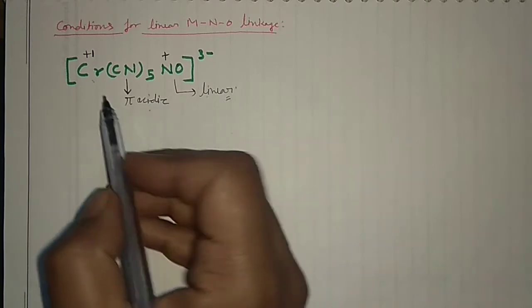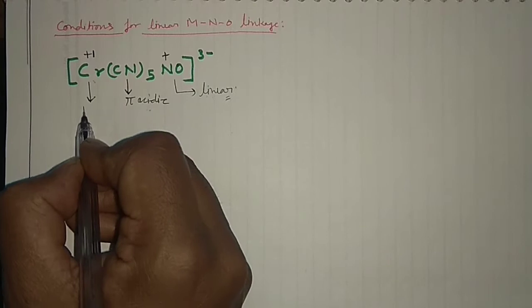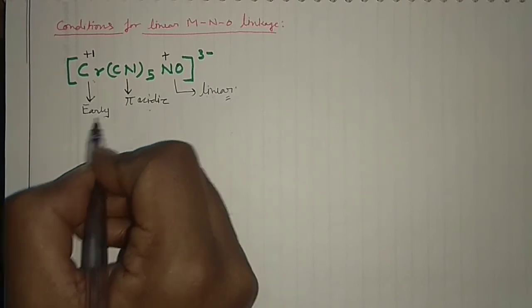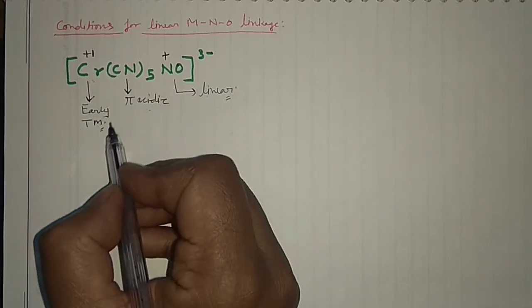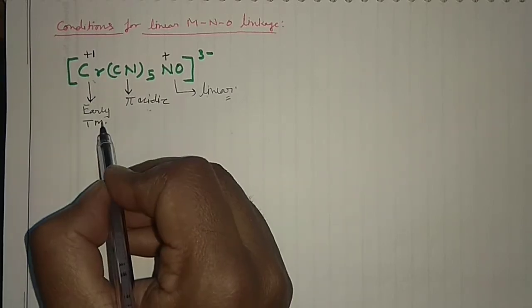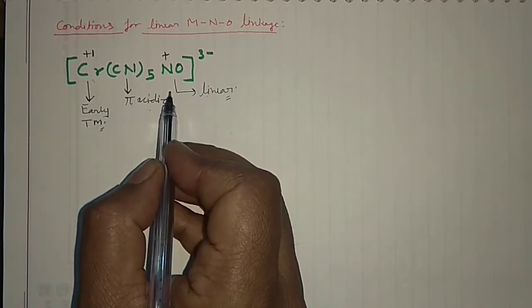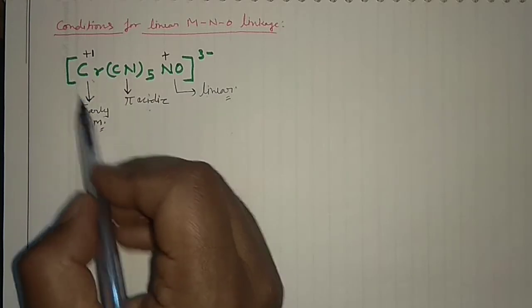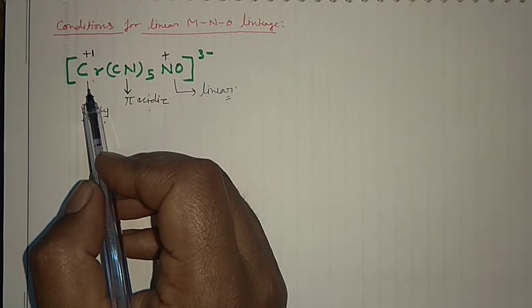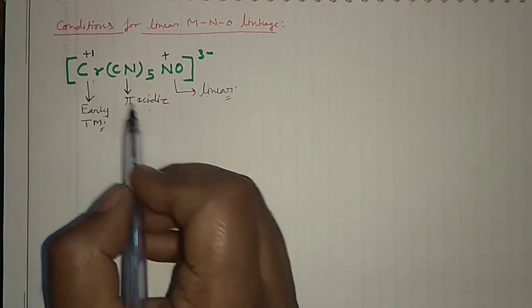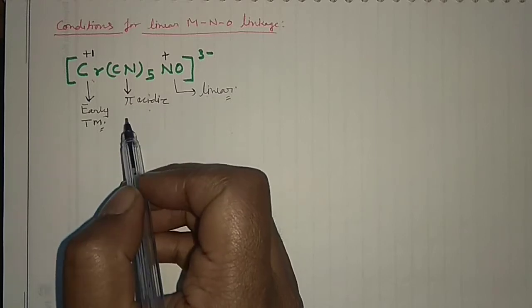However, in the textbook it is also written, early transition metal, right? This chromium is an early transition metal. When you have an early transition metal in a lower oxidation state, then your NO would also be in the linear mode of bonding. But this early transition metal and lower oxidation state becomes less important when you compare it with the pi acidic or sigma donor nature of the other ligands.